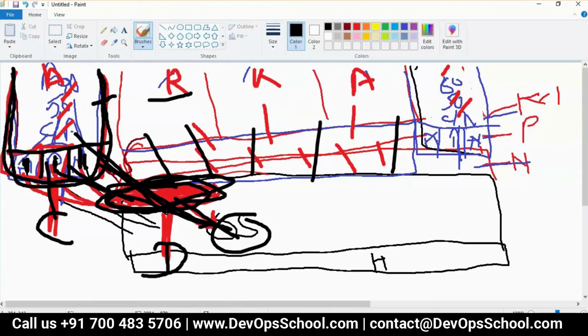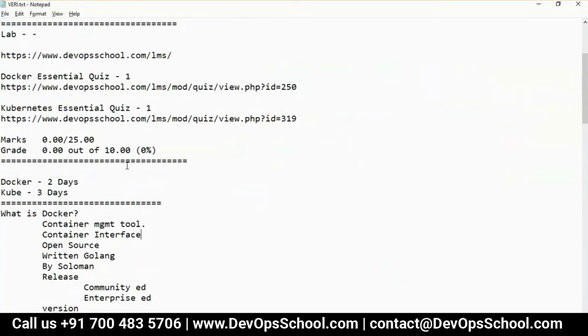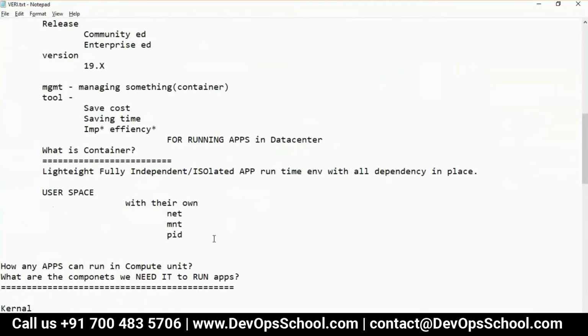Let me put it in a simple way. Probably you will understand this. I'm guessing many of you are programmers or developers. So guys, do you understand the concept of a class in a programming language? Yeah, a class is a template for creating an object. Correct. So when I say these namespaces, you can think of this as a class actually.